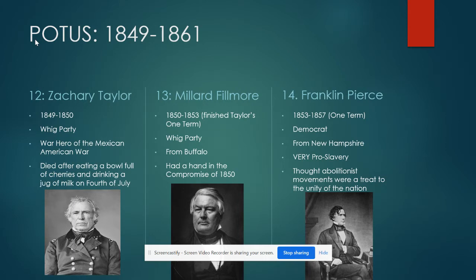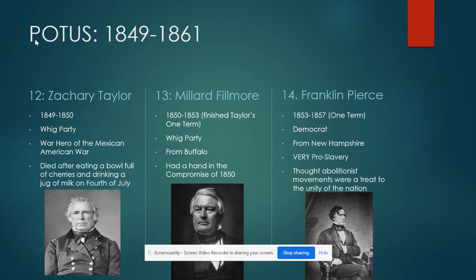Well, before we get to that, or you can just read the screen, he was a member of the Whig Party. He was a war hero of the Mexican-American War. Literally, the president right before him, James K. Polk, was the president during the war he fought in. So remember, we've talked about that war heroes can easily become presidents in this country. It happens. I can think of at least four off the top of my head. But it happens quite soon after said war.